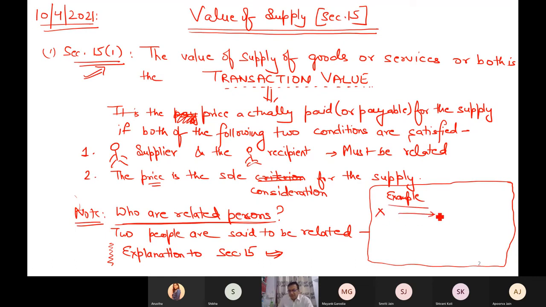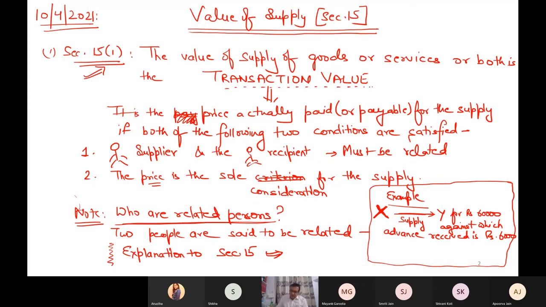Mr. X is supplying something to Mr. Y for rupees 60,000, against which advance received is rupees 6,000.